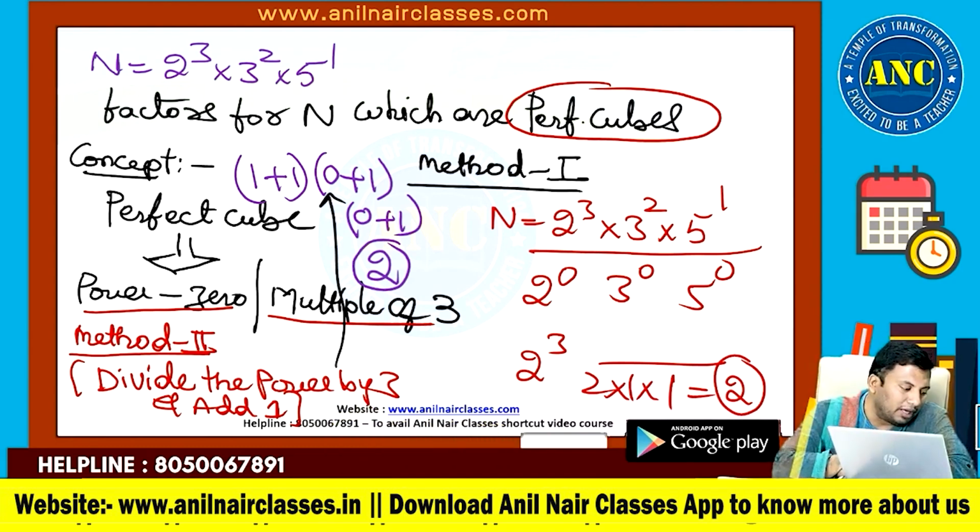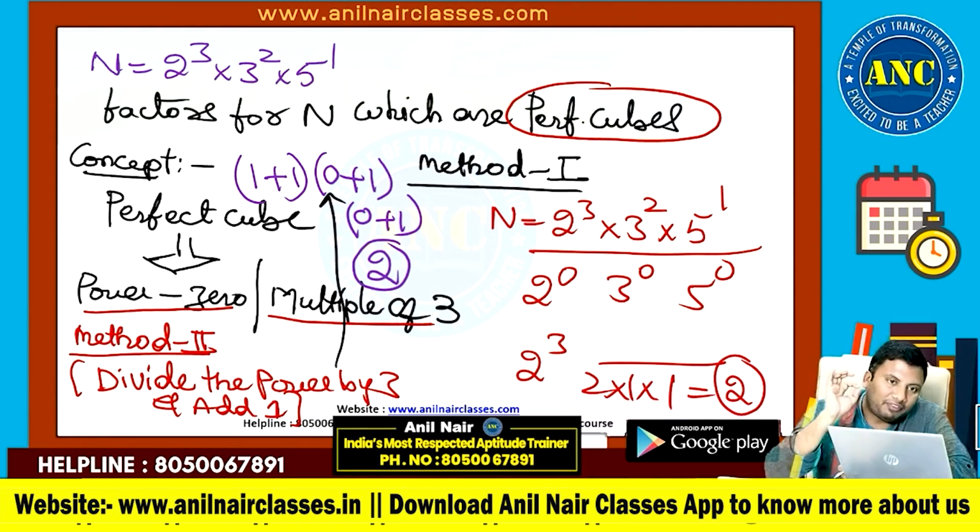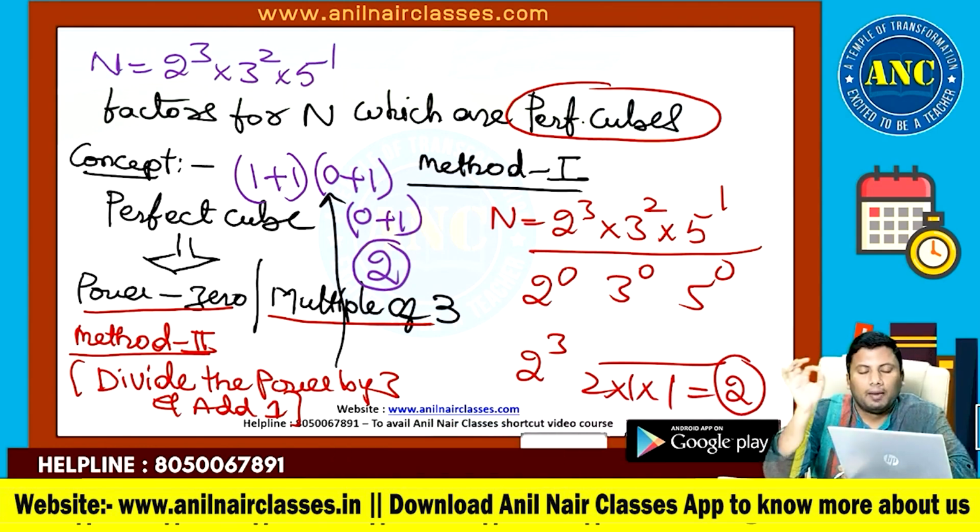Perfect square is divide the power by 2 and add 1. Perfect cube is divide the power by 3 and add 1. Fourth power is divide the power by 4 and add 1. Fifth power is divide the power by 5 and add 1. We will take one or two examples to understand this concept clearly.